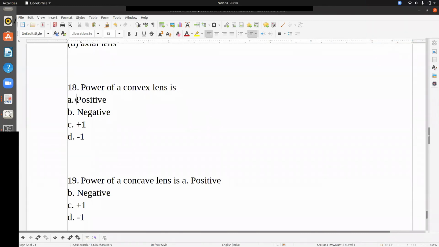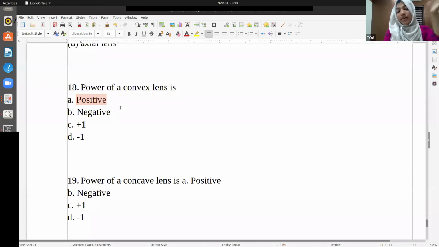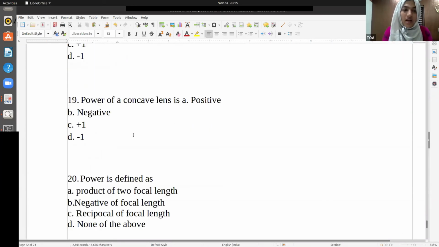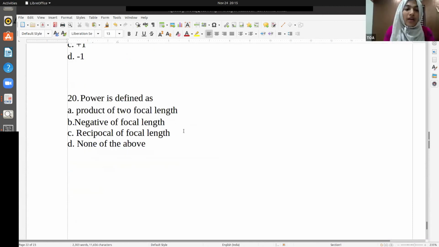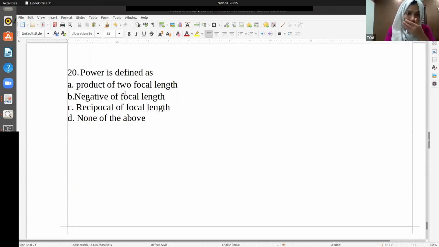Positive. We can't say it is plus one, because that's only for plane mirrors and plane glasses. Power of a concave lens is negative. Power is defined as the reciprocal of focal length. Exactly, reciprocal of focal length.